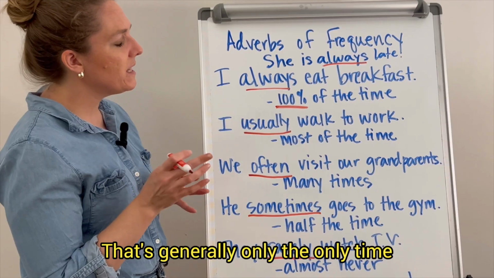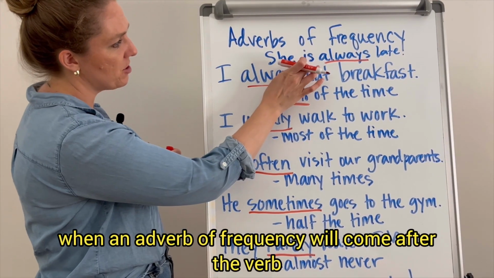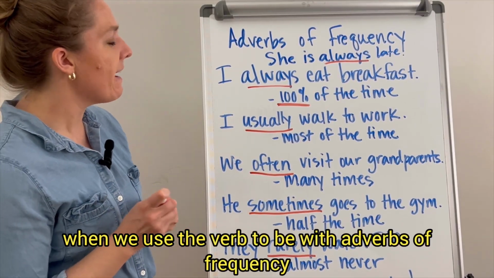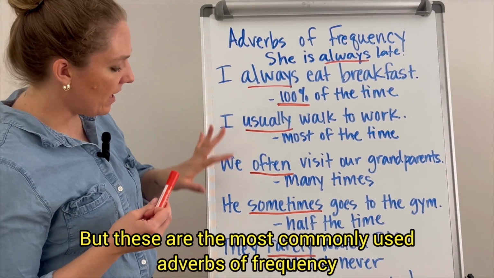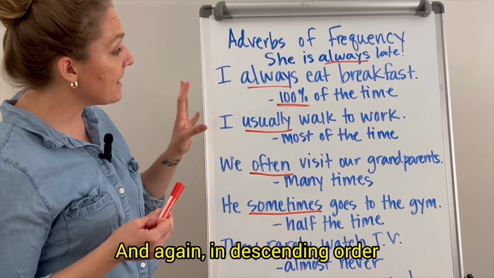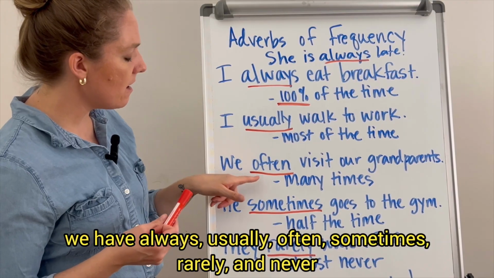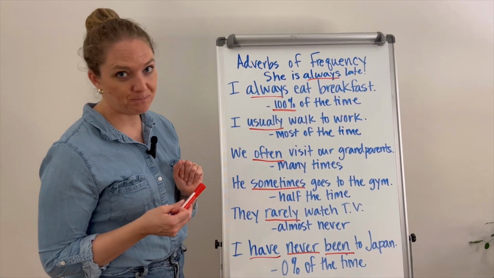That's generally the only time when an adverb of frequency will come after the verb, when we use the verb to be with adverbs of frequency. But these are the most commonly used adverbs of frequency. And again, in descending order, we have always, usually, often, sometimes, rarely, and never.